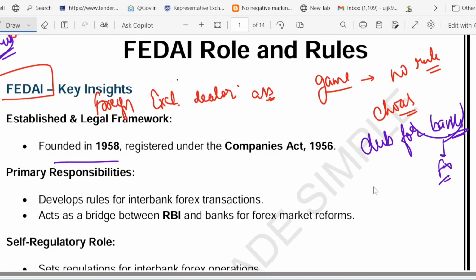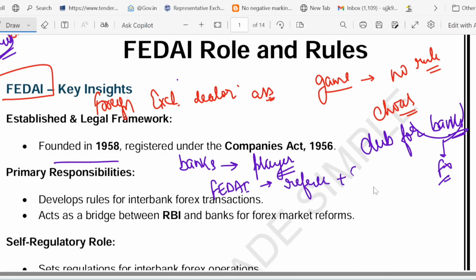Let me give you one example. Suppose banks are players in a football match. In that case, FEDAI would be like referee plus coach plus rule book writer. If the banks were players in a football match, FEDAI would be the referee, the coach, and the rule book writer in that particular match, all in one.